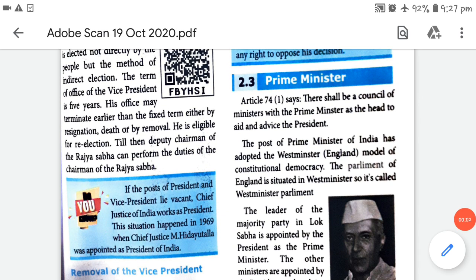Welcome students. So we move on to the second lesson in Civics, Central Government, and this is part 2 of it. So now we learn about the Prime Minister.